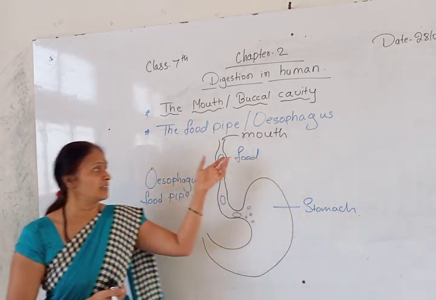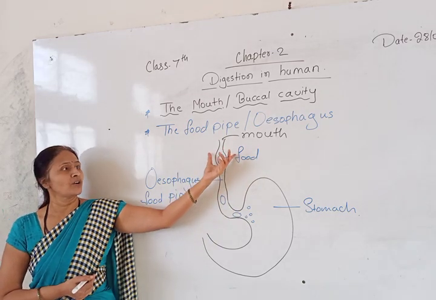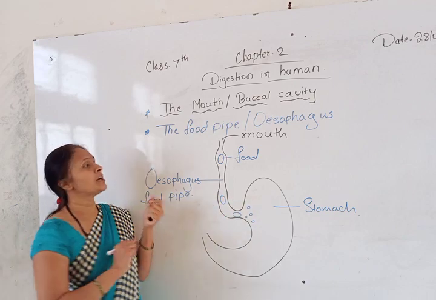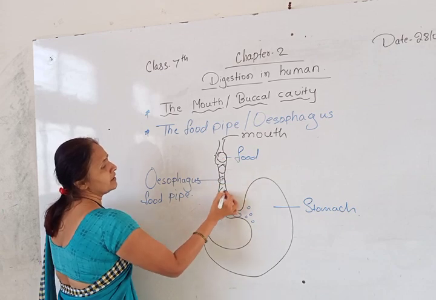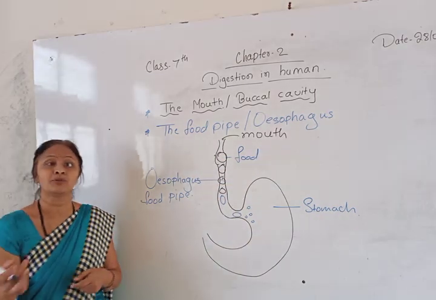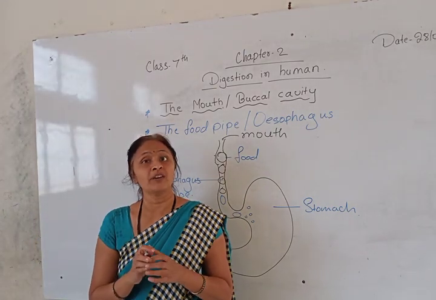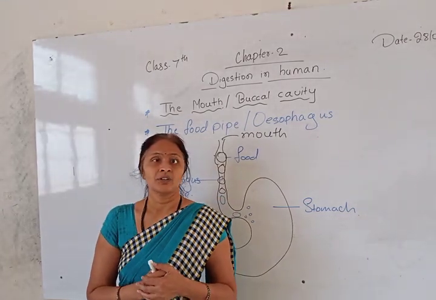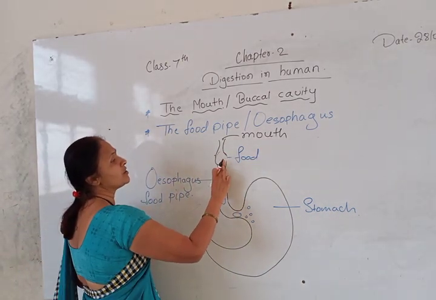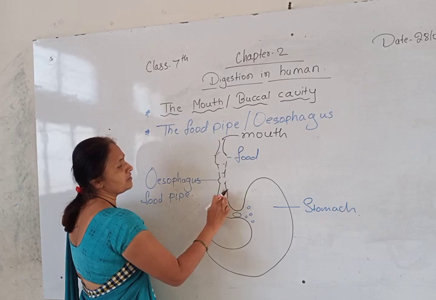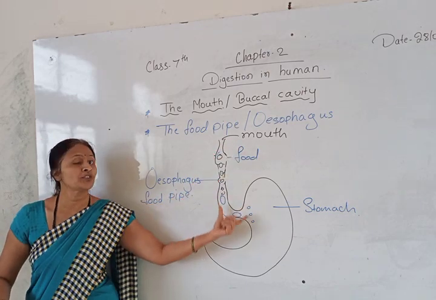So what is the difference? See, once the food enters this food pipe or esophagus, slowly it started. Suppose this food is this much big, it is very difficult for the food pipe to take in the food. That's why whatever food we are eating, we have to bite it 32 times. We have to chew that food because you have to make this hard food or the big bite of food into very small pieces. That's why easily it can move through the food pipe.